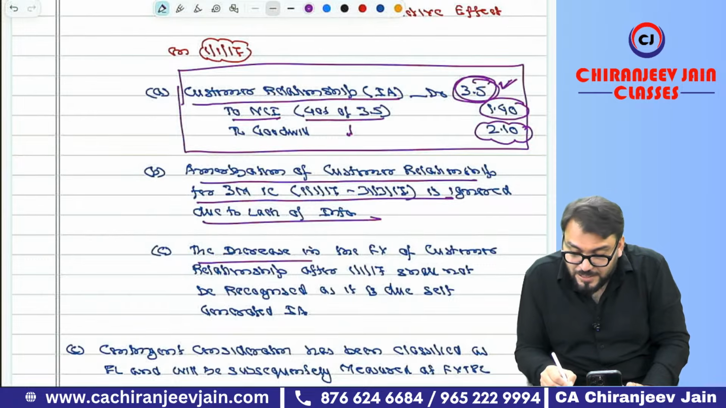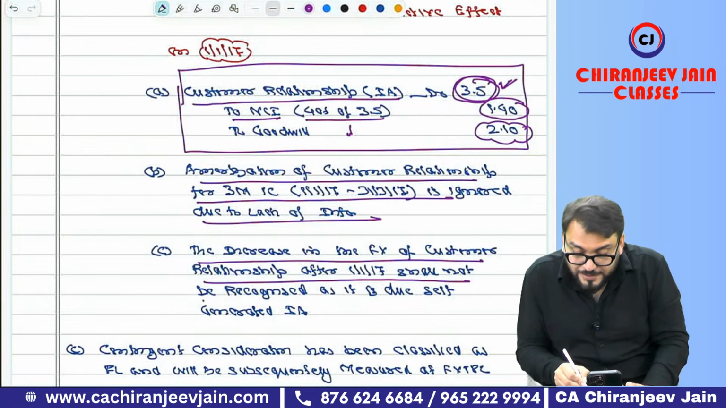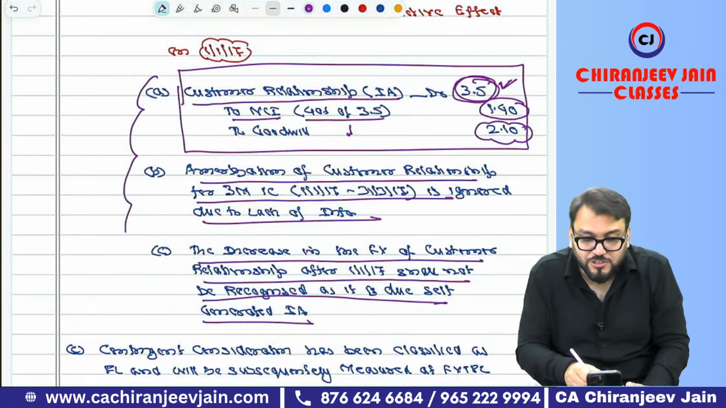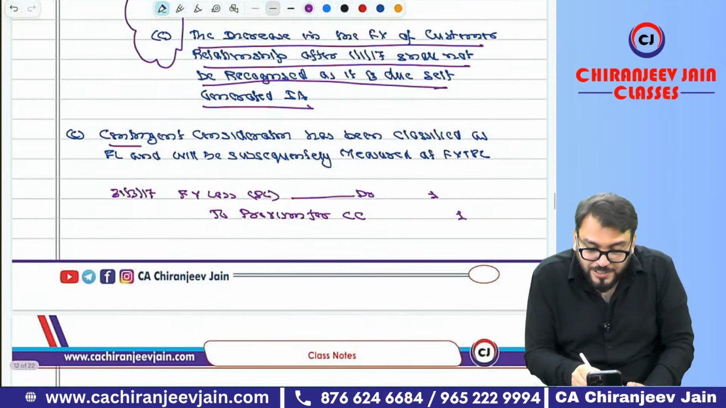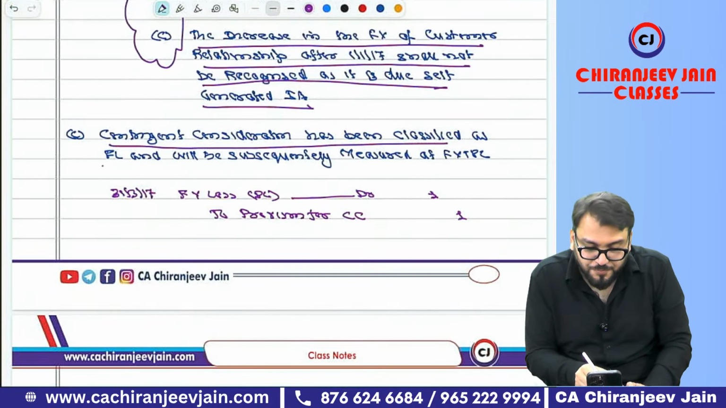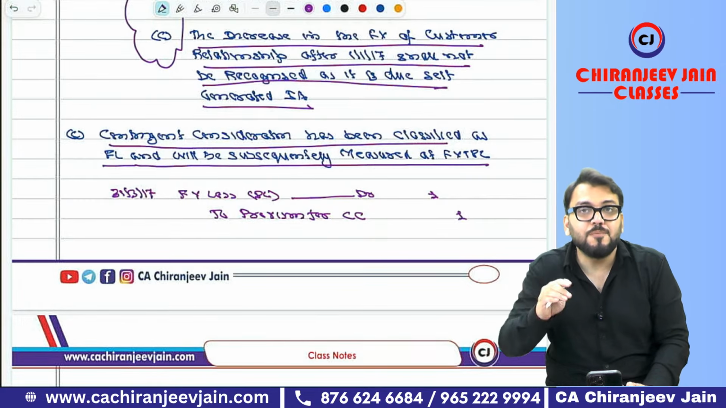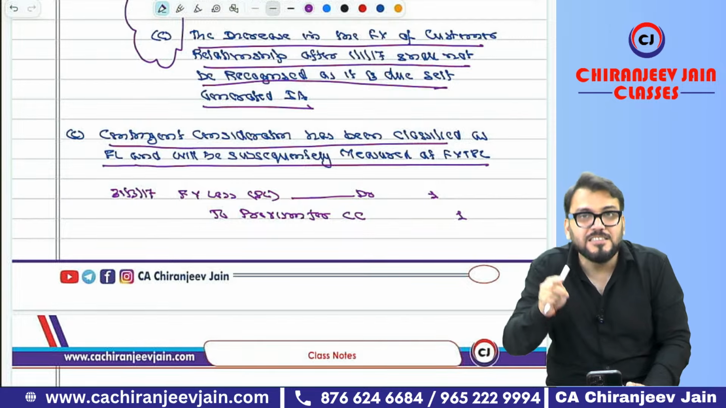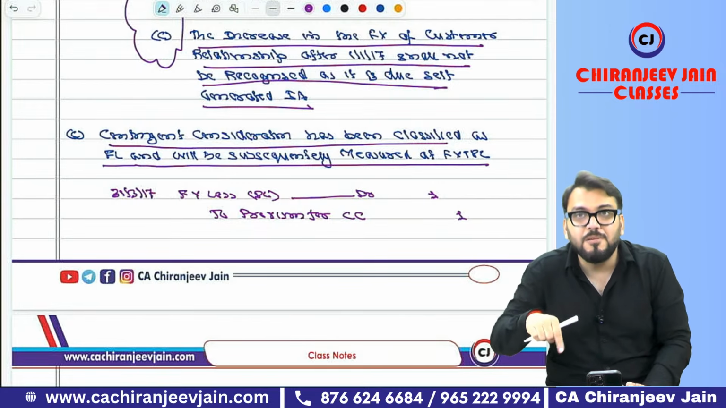So the increase in the fair value of customer relationship after 1/1/2017 shall not be recognized, due to self-generated intangible asset. I hope these 3 points you have understood. Correct. Now the last point, contingent consideration has been classified as financial liability and will be subsequently measured FVTPL. Therefore, the increase in the fair value of contingent consideration from 22 crore to 23 crore will also be recognized.